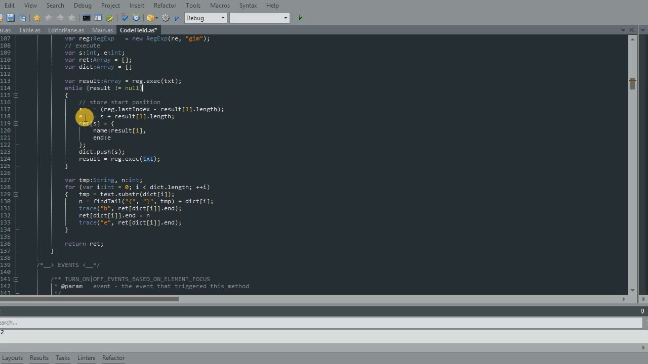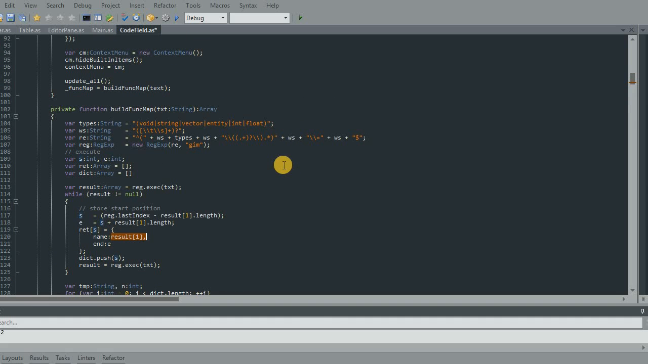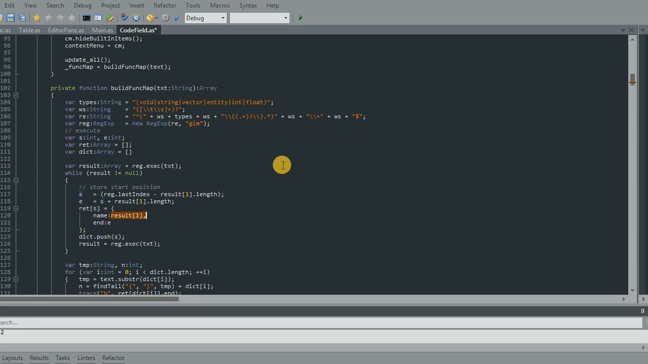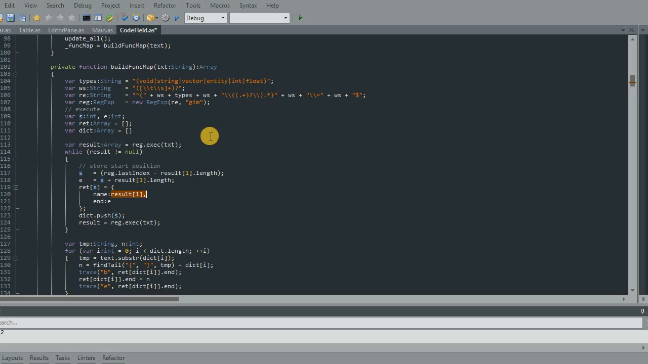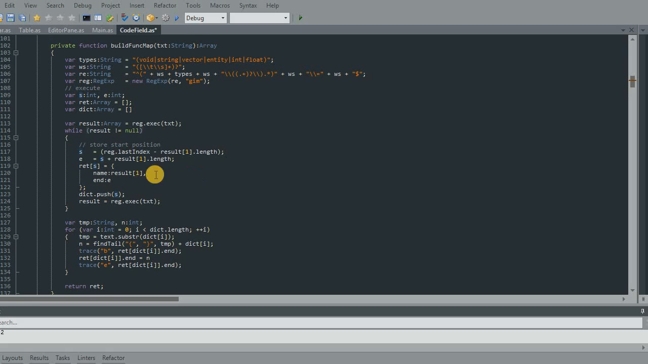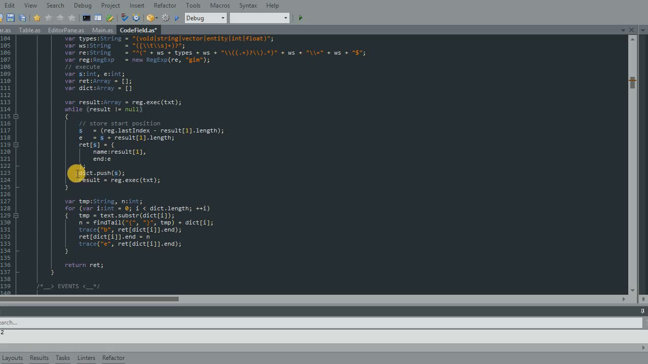I get the start and the end. And then I take this little array, and in the position of start, I assign an object. I store the name that I got from result. Oh yeah, no, that's right, it is result 1. I store the end position and end, but then I take this little dictionary, or that's just what I call it. I need to rename and clean all this up, but I push in what the start position was,